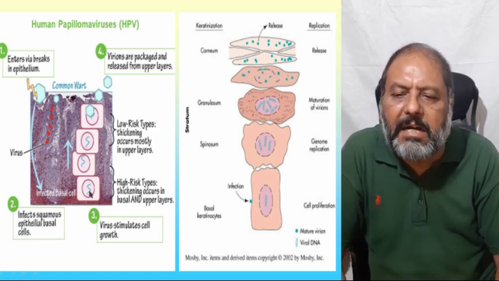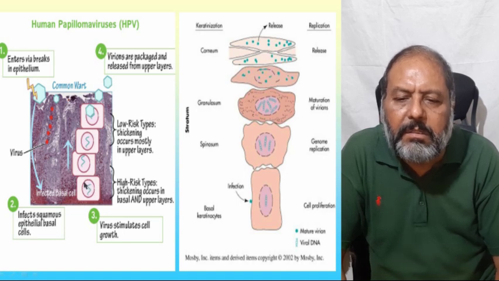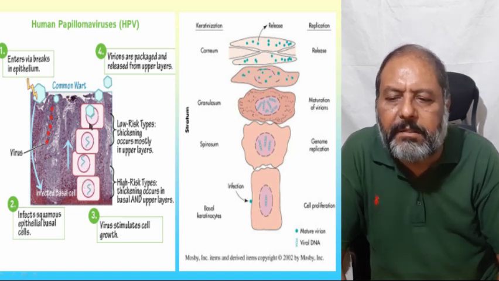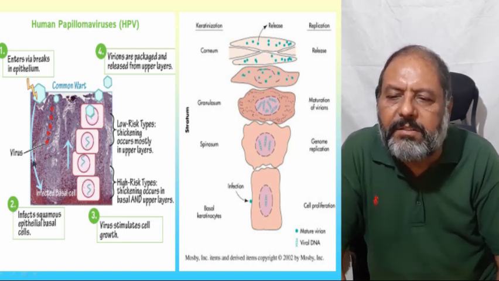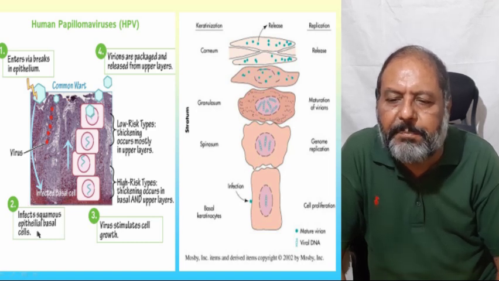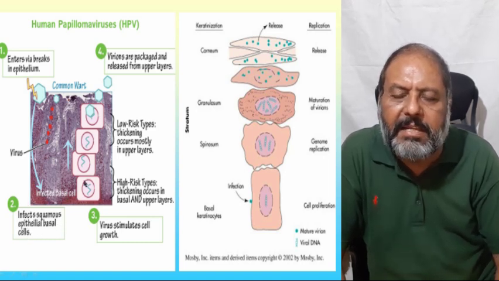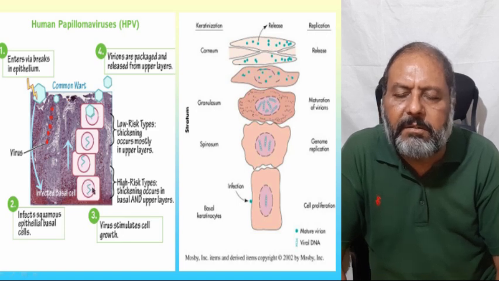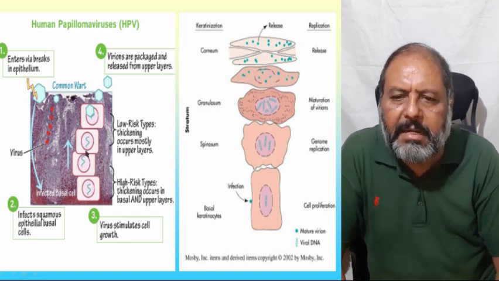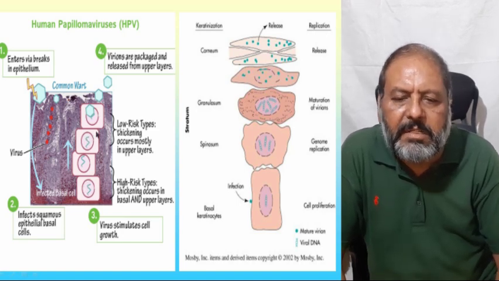Now, the virus, as it has reached the basal layer, infects the squamous epithelial basal cells.